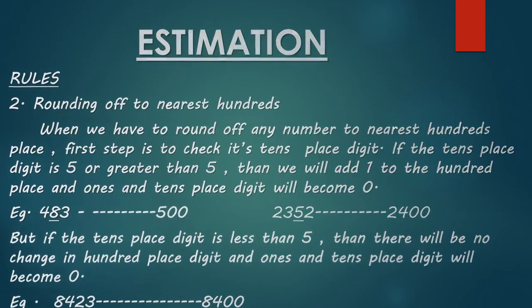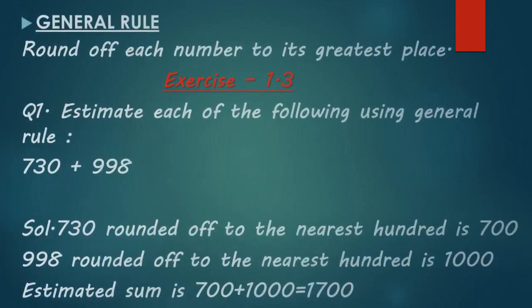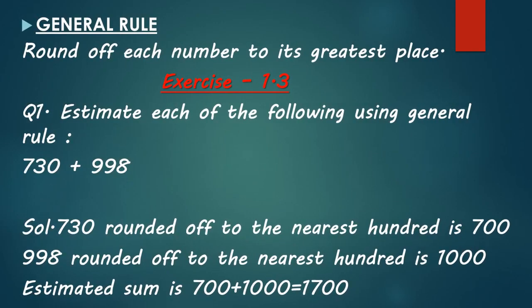Now here is one more thing, that is general rule. What is this general rule? General rule means round off each number to its greatest place. If the number is given up to thousands, that means in thousand if number is given, so you will round off it up to 1000 place. And if the number is up to tens place only, then you will round off it to the tens place. This is the general rule.